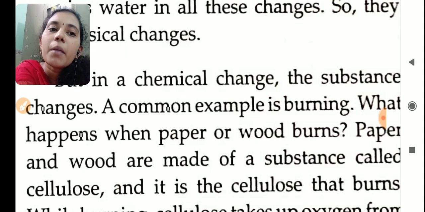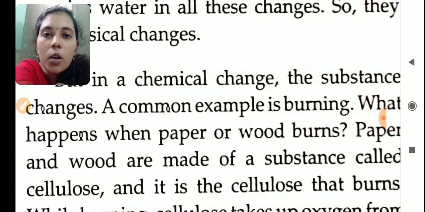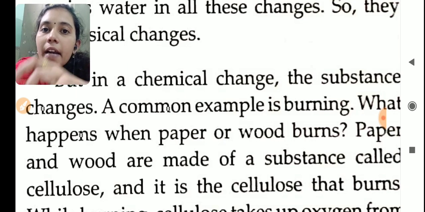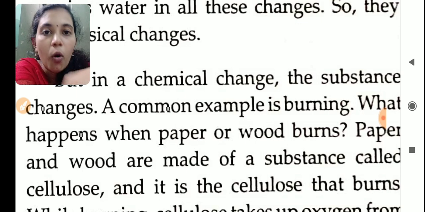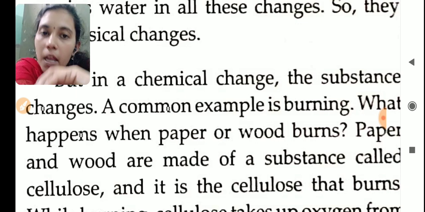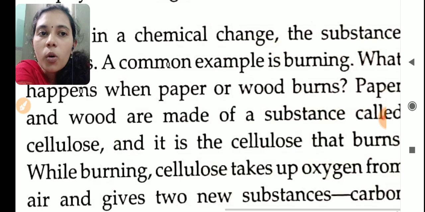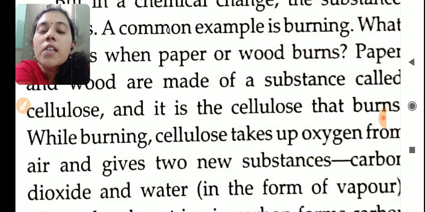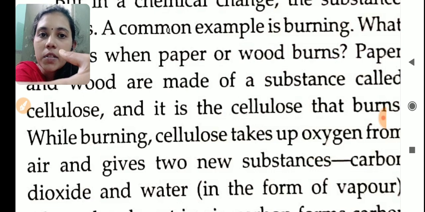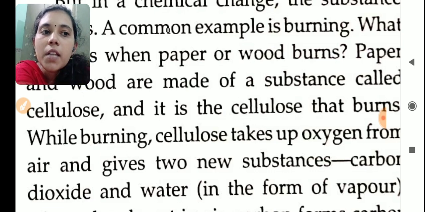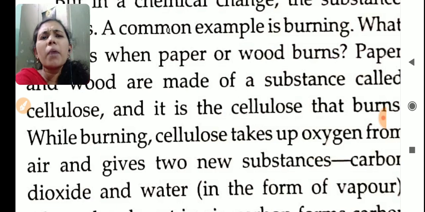What happens when paper burns or wood burns? Paper and wood are made up of a substance called cellulose. In your earlier classes, you have studied animal cell, plant cell and all. In that, the cell wall of an organism is made up of cellulose. And when we burn the plant or the wood or paper or whatever it is, the cellulose will also burn. Cellulose is a substance. When it is burning, it will change to new substances, carbon dioxide and water. Understand chemical change. You don't have to learn all the examples by heart.